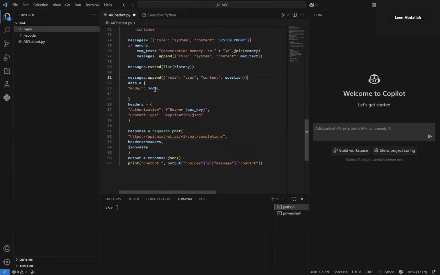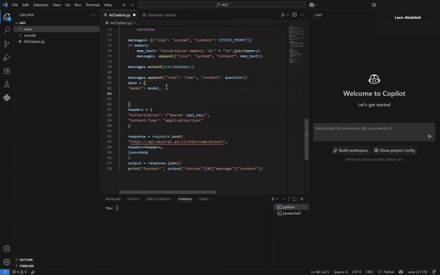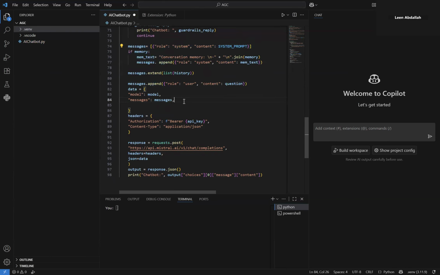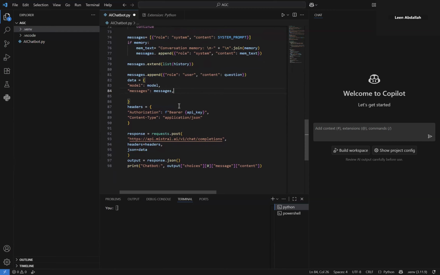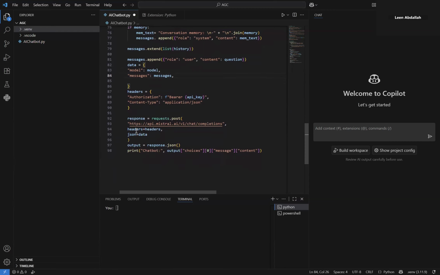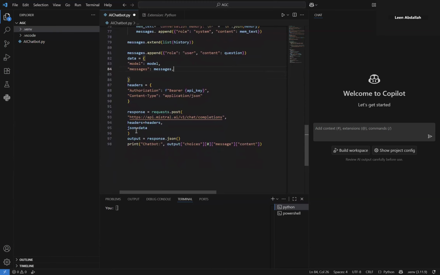Okay. So now what we're going to do is define data the same way we defined it before. So the model is still the same. The messages are the messages variable that we defined above. So this is the messages that we're going to send. Headers are still the same, nothing changes, and the response also stays the same.